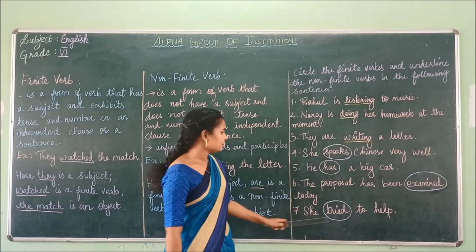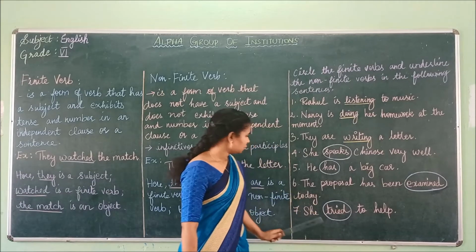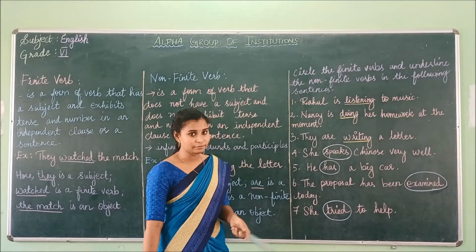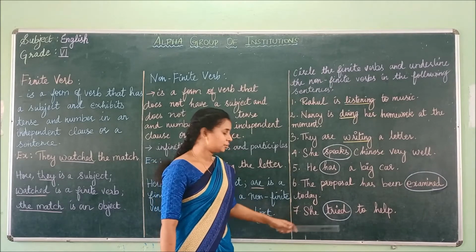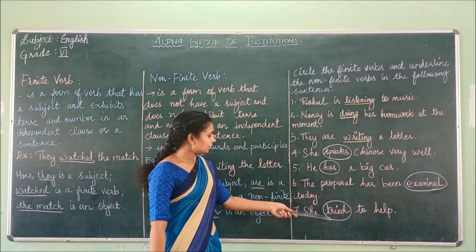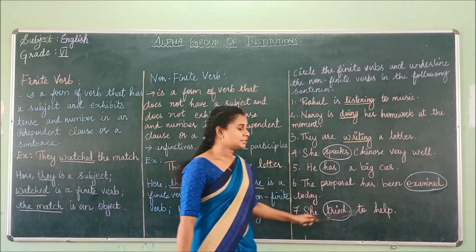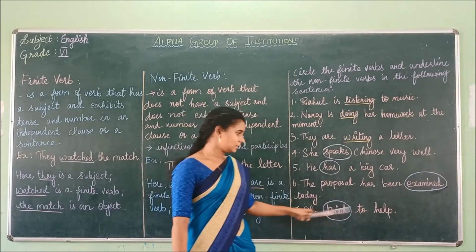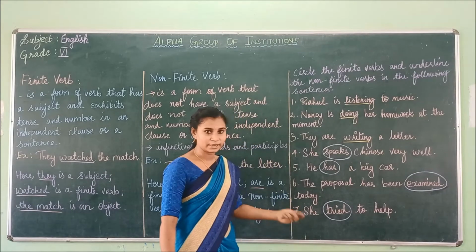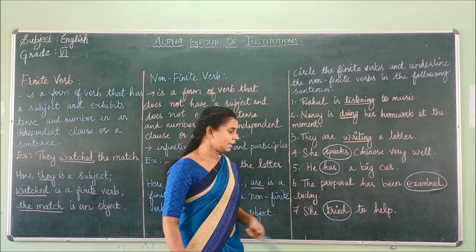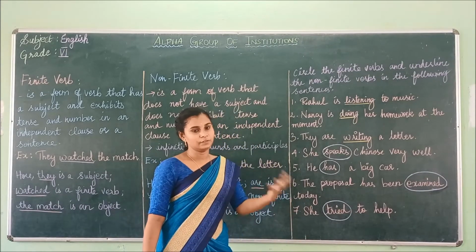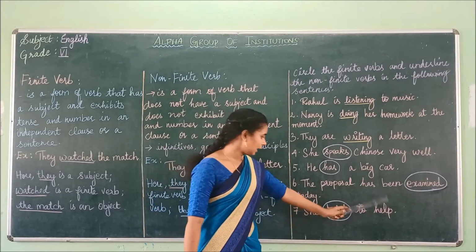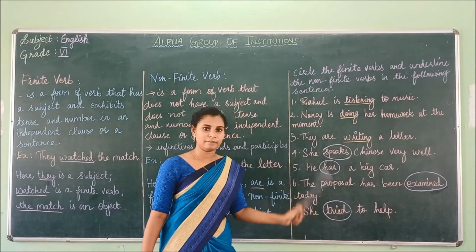And next, she tried to help. Here, tried is a finite verb, as you can change it in terms of tense. If you want to say it in present tense, you can say she tries to help, or he tries to help. Or you can say they try to help in terms of plural forms. So here, tried is a finite verb.